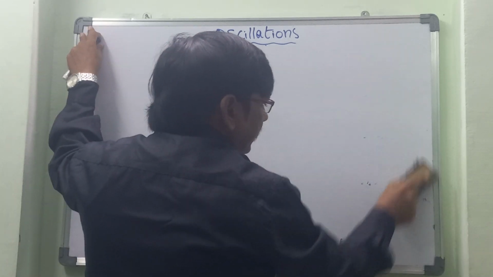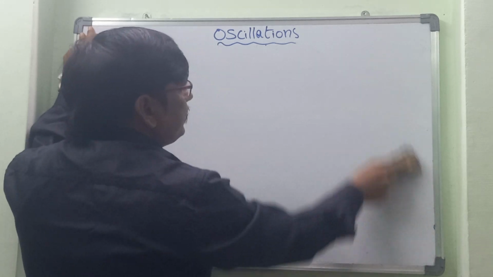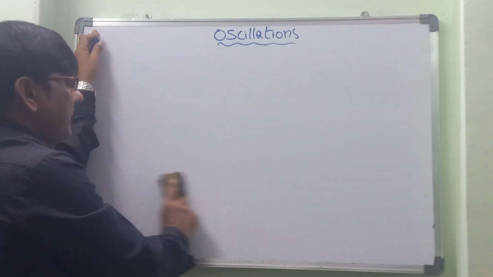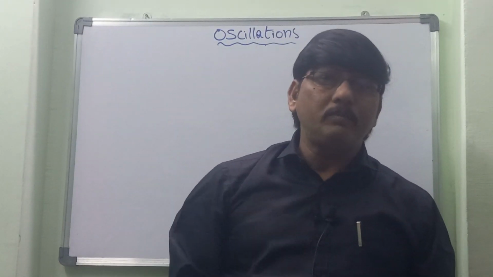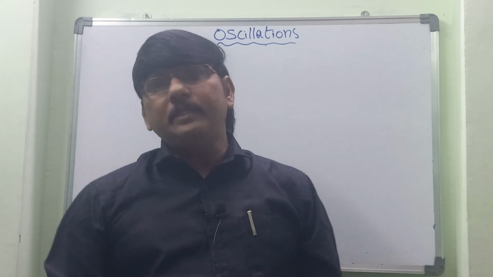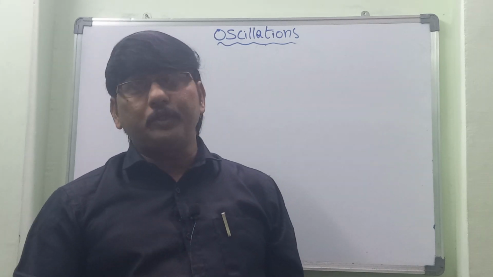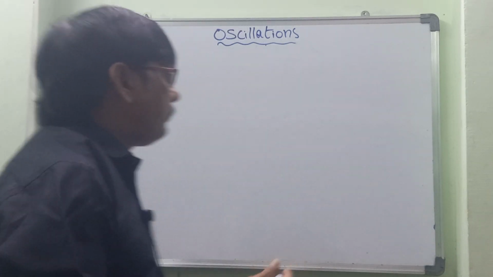The first one is amplitude. What is meant by amplitude? It is the maximum displacement caused by a particle in simple harmonic motion. If any particle is in simple harmonic motion, how much maximum displacement it causes, that we can call the amplitude.